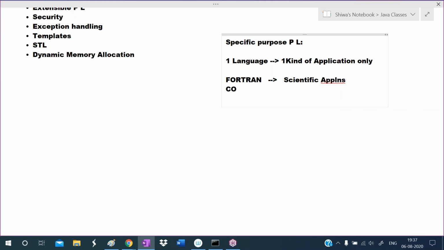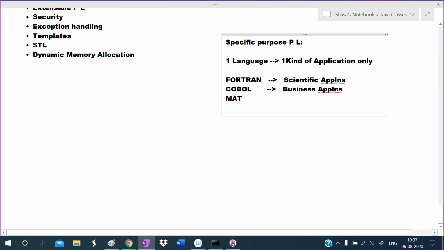Another language before C language was COBOL. COBOL stands for common business oriented language. This was used to develop business applications. So for business applications, they developed the COBOL language, while Fortran is suitable to develop scientific applications.